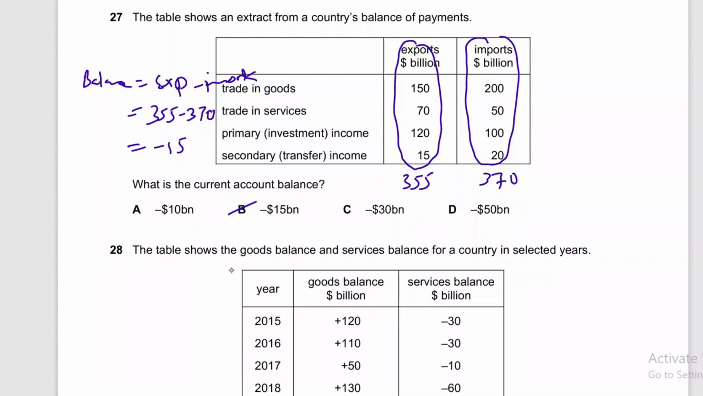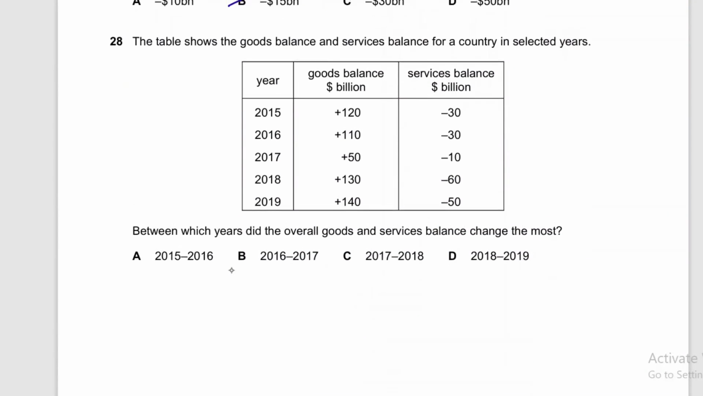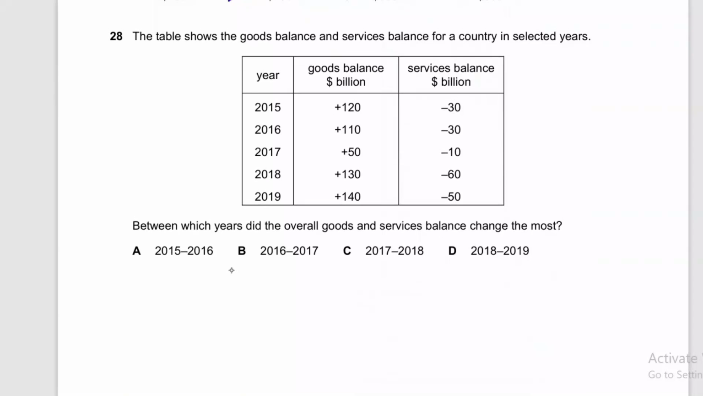So this is a deficit. When the answer is negative, it is a deficit balance of payment, right? For balance of payment or balance of trade, negative shows deficit and positive shows surplus. So I believe you got this idea. Question number 28 says the table gives the goods balance and services balance for a country in selected years.